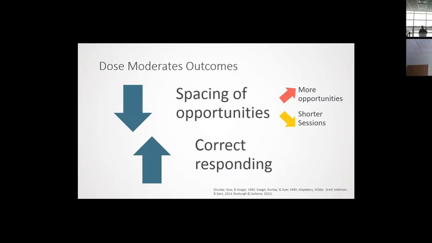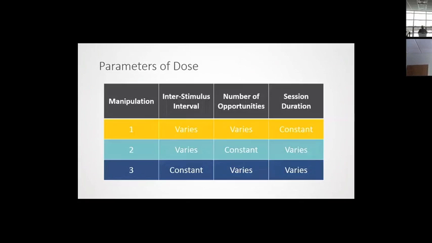And what these studies have done, they've only looked at one of these. They either presented more opportunities or they presented shorter sessions, but they haven't actually done both and seen which is responsible for the outcome. So there's kind of a confound in all of these studies. Either it's associated with more opportunities, and that could be responsible for learning, or it's associated with shorter sessions, and that could also be responsible for learning. So if we really want to get at how dose and spacing of opportunities moderate outcomes, we have to think about all of them together.